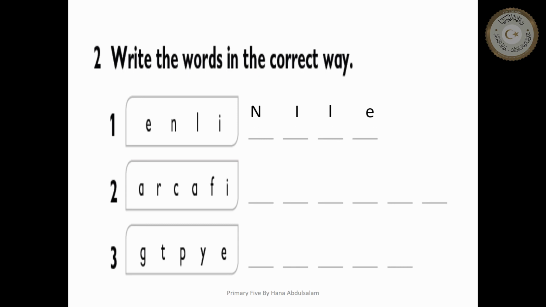N-I-L-E. Next, A-R-C-A-F-I. Where is Libya? It is in the north of Africa. Excellent. The last one is a country beside Libya, from the west. What is it? Egypt. So: Nile, Africa, Egypt.